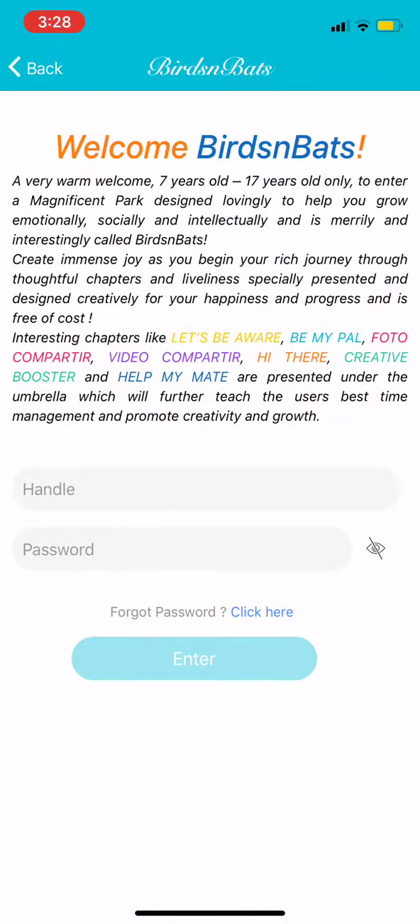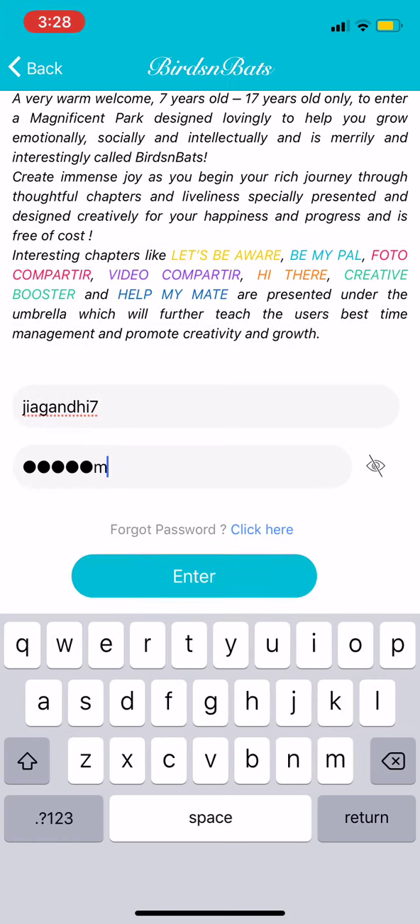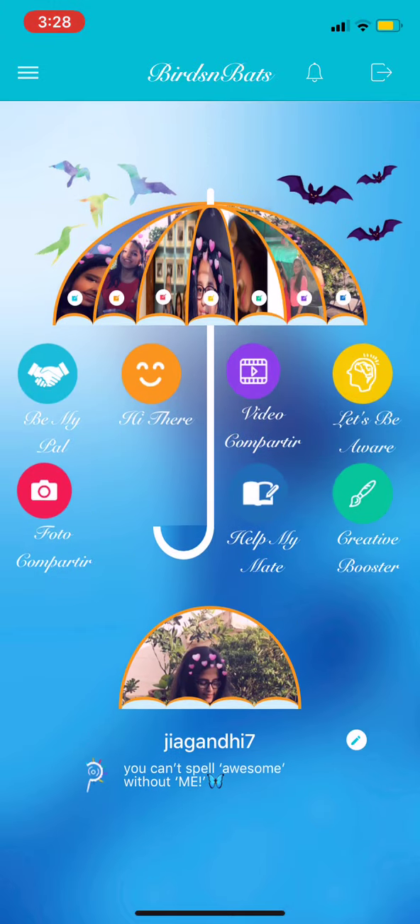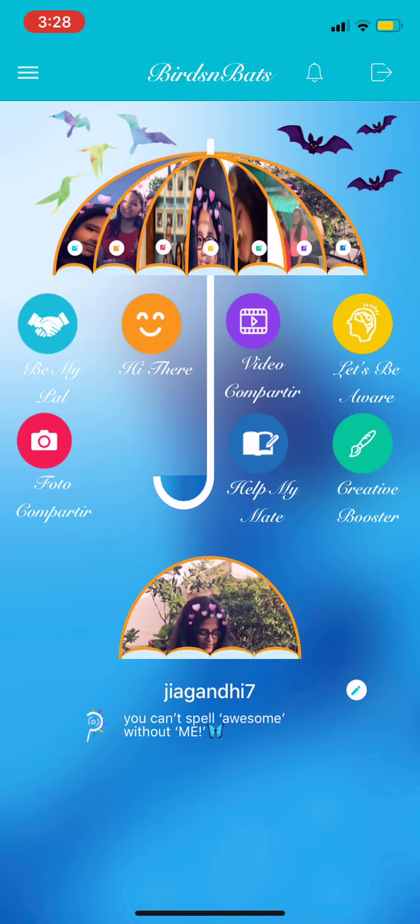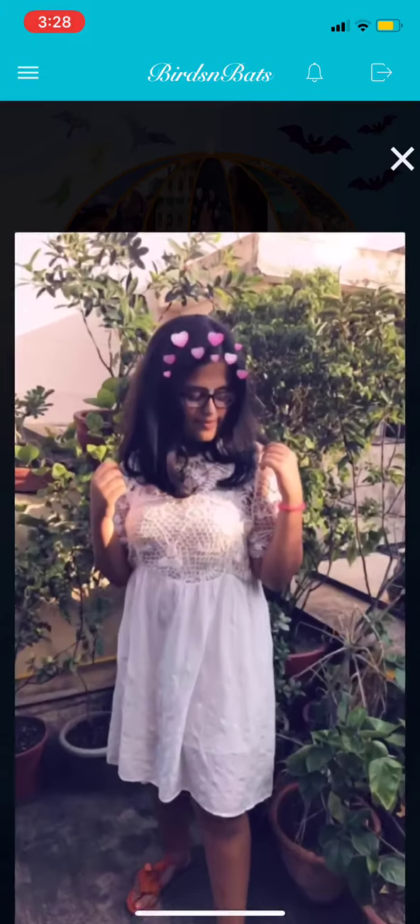Click on Kids Login, enter your handle, enter your password, and here you go. Here you can see your home page where you have an umbrella and you can put 7 marvelous photos in it. 1, 2, 3, 4, 5, 6 and 7.